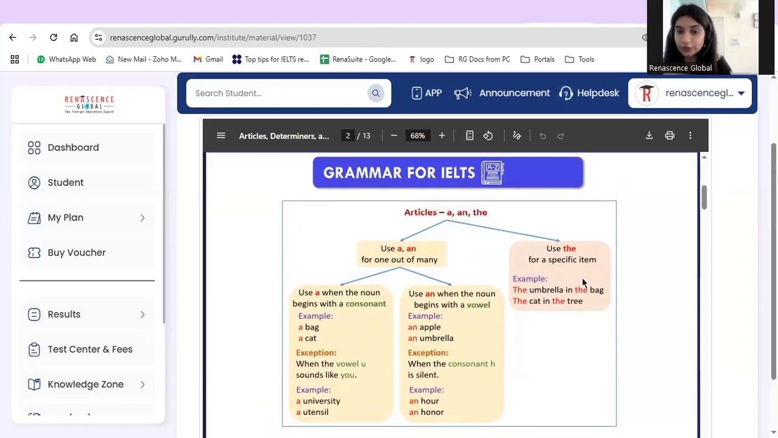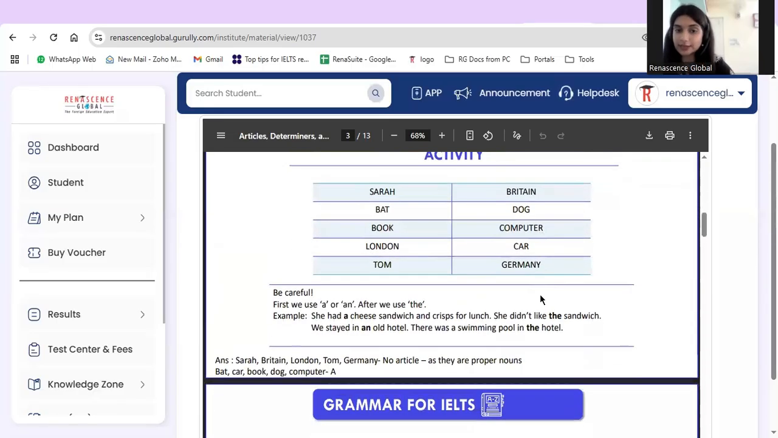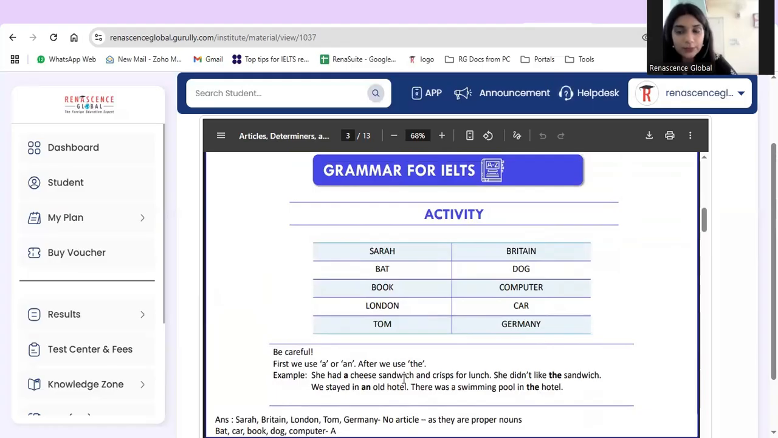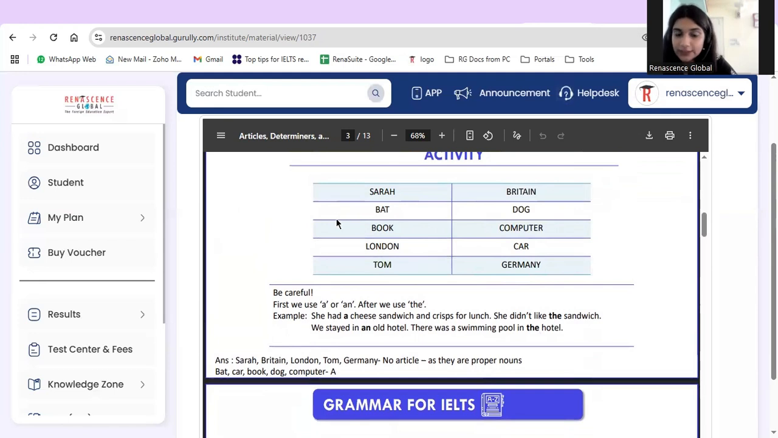Now we have the use of the for a specific term. For example, the umbrella in the bag, the cat in the tree. Why do we use the? Because we are using a specific term: the umbrella in the bag, the cat in the tree. So for all the specific terms, we will use the. Now we have this activity. We have all of these words written over here and we have to see what article we use for what word. Now we have an example as well, so we have to be very careful when we use articles. First we use a, an, or after that we use the.